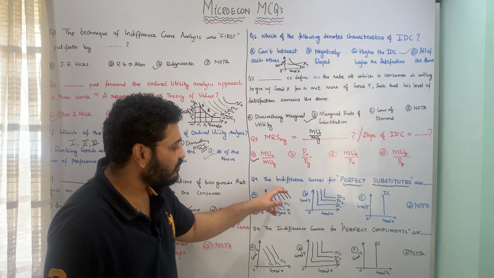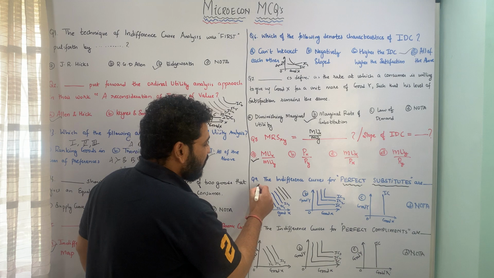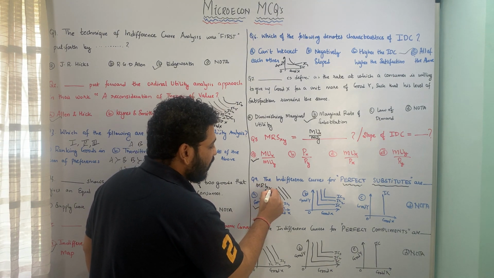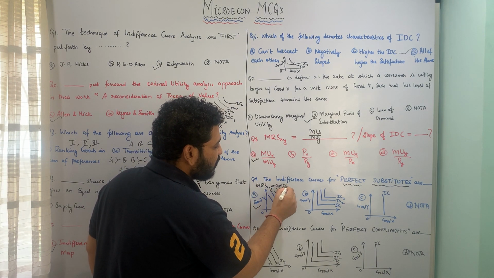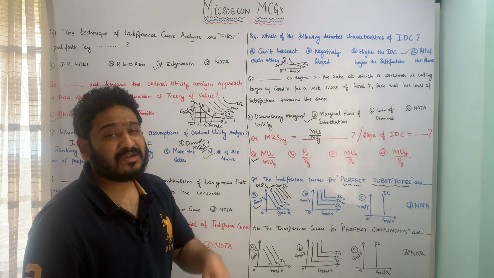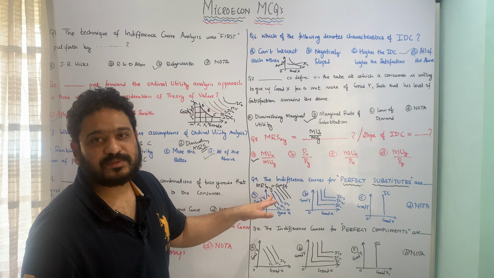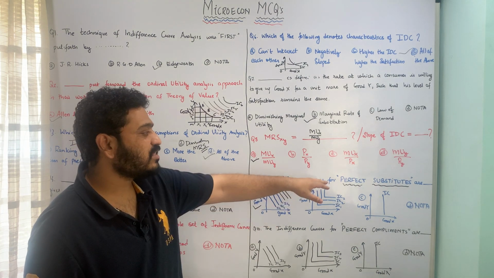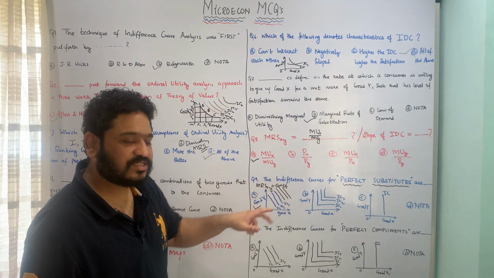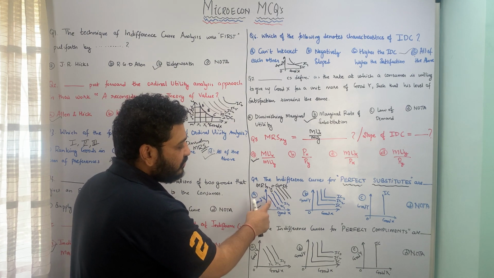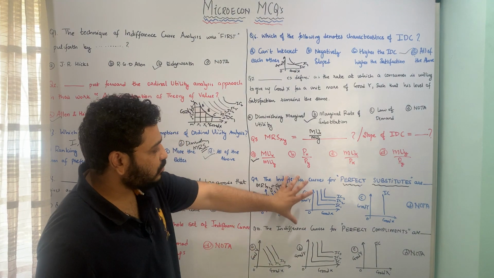The shape of the indifference curve is like this because MRS xy remains constant in case of perfect substitutes. There might be a question asking what is the value of marginal rate of substitution between good X and Y in case of perfect substitutes. It remains constant, and the curve looks like this. The indifference curve is like this. So I hope this question is pretty much clear.